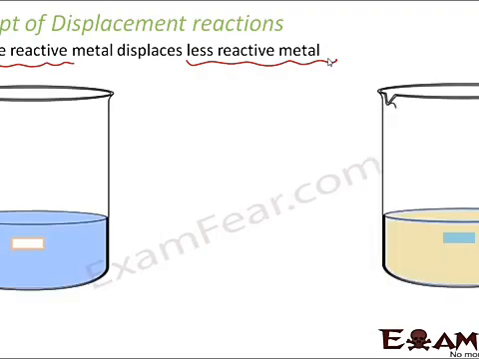So this was your beaker number 2 and this was your beaker number 3. In this beaker was your copper sulfate, and in this beaker it was your zinc sulfate. In this beaker it was your zinc, and in this beaker this was your copper. Now in this case what happened? The color changed. So in this beaker the color changed, and in this beaker there was no color change.